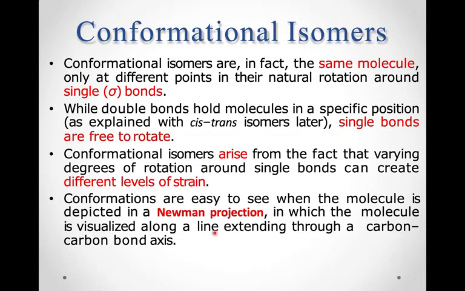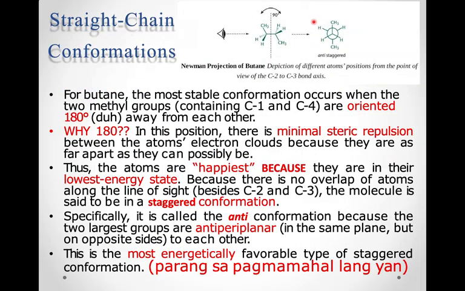Conformations are easy to see when the molecule is depicted in a Newman projection, in which the molecule is visualized along a line extending to a carbon-carbon bond axis. So what are straight chain conformations? For butane, the most stable conformation occurs when the two methyl groups containing C1 and C4 are oriented 180 degrees away from each other. As you can see in the diagram above, this is the anti-staggered Newman projection of butane, and the butane has been shown from the point of view of the C2 to C3 bond axis.